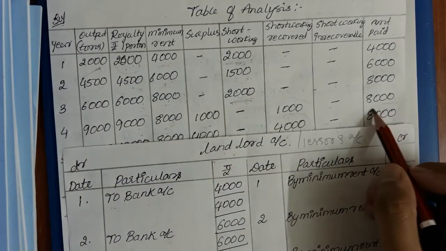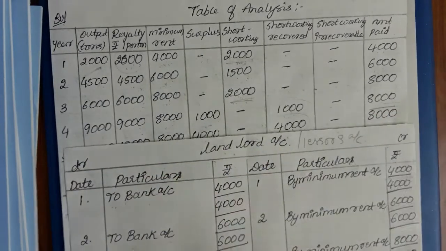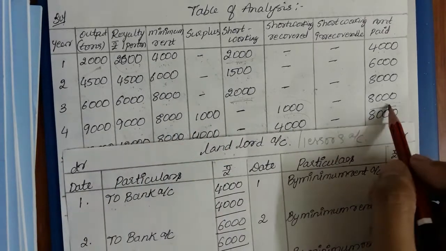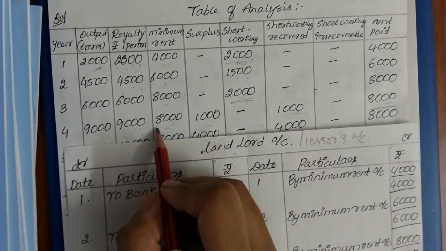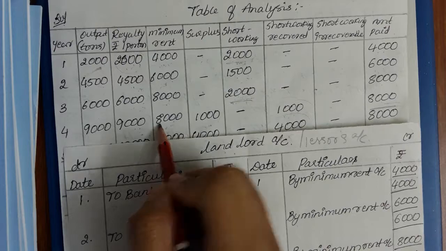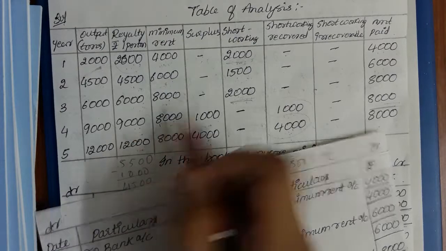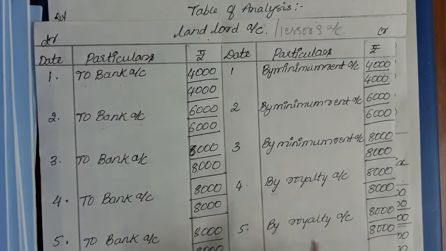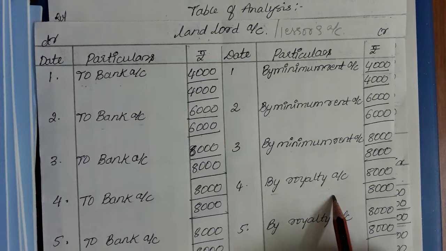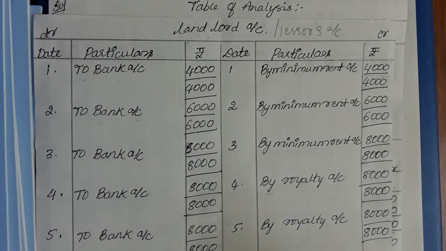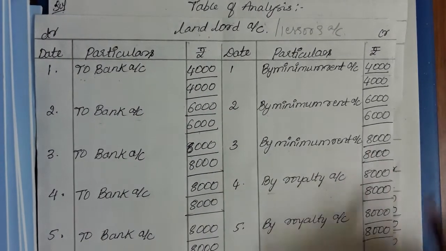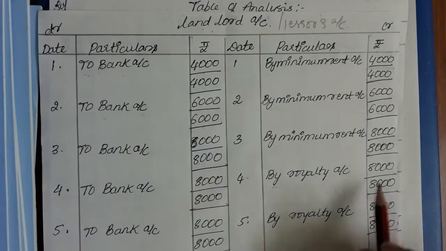Fourth year, that is 8000 rupees only, but at that time we paid through royalty, right? Because the royalty is more than minimum rent, so you will be showing by royalty account. Whenever the royalty is more than the minimum rent, in the landlord account you will be showing by royalty. Whenever the minimum rent is more than royalty, it will be by minimum rent.